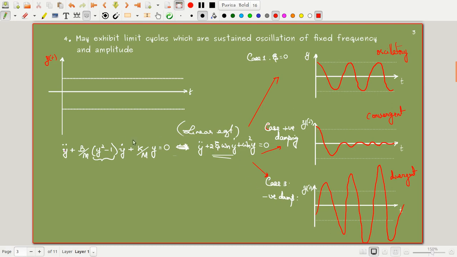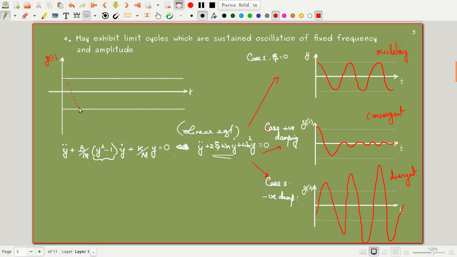When y equal to 1, this term gets cancelled, and this equation becomes almost similar to this kind of an equation, case 1. That means this term is not there. We have only oscillations in the system. So we are trying to have sustained oscillations, but it won't be exactly like this.